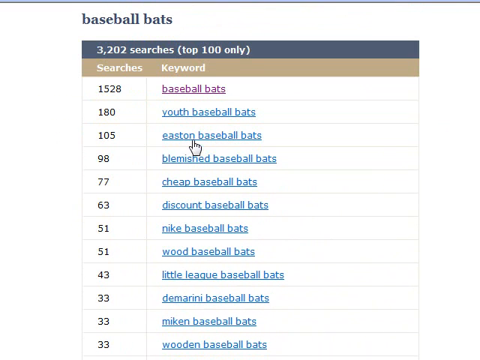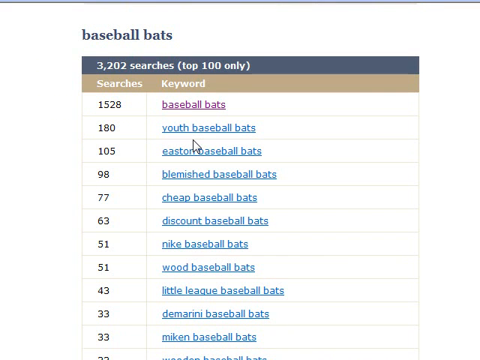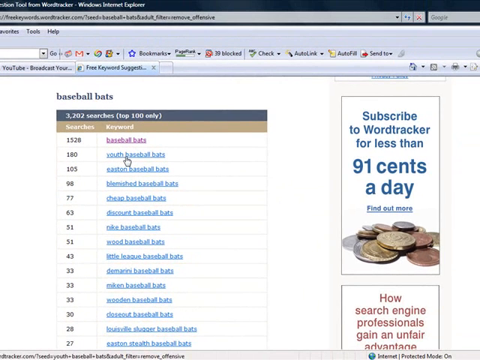Now, ooh, if I were doing youth baseball equipment, look what I've got right here. Youth baseball bats. That would be a good one to have potentially. Now you notice the number is quite a bit lower, but remember that this is about bringing targeted traffic to your site. I would much rather have 5 visits a day and 3 sales than 5,000 visits a day with 1 sale.